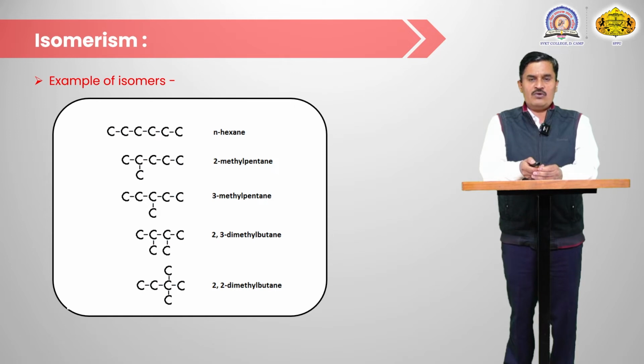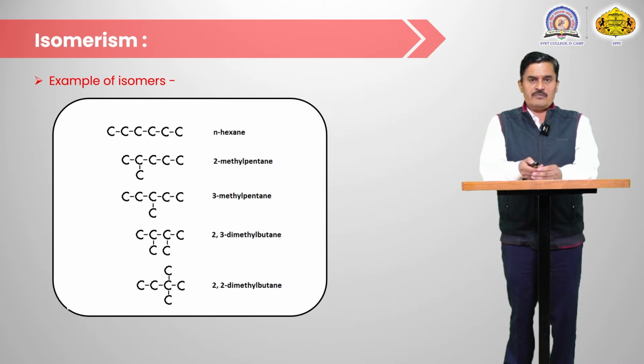2-methyl pentane means only 1 carbon atom is in the branching. Then in the 3-methyl pentane, the position of the methyl group is at the 3 position. Then 2,3 means 2 methyl groups in the branching positions, that is 2,3-dimethyl butane, and the 2 methyl groups present on the same carbon atom, that is 2,2-dimethyl butane. So the hexane having 5